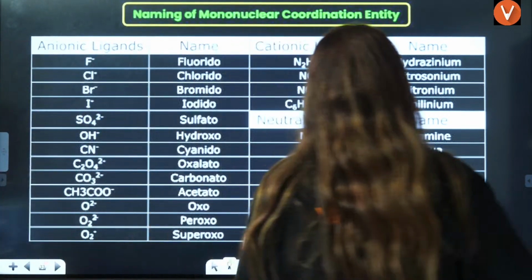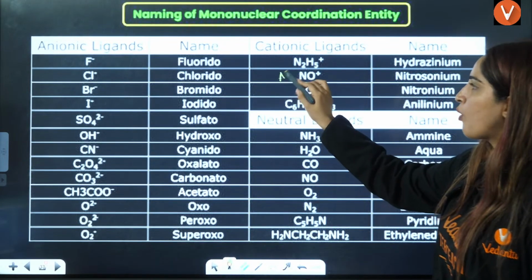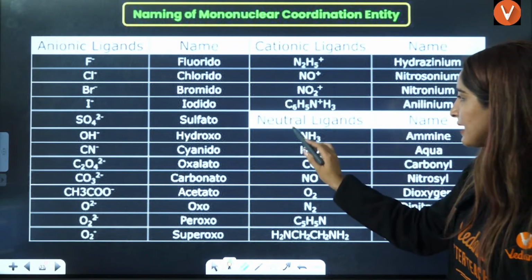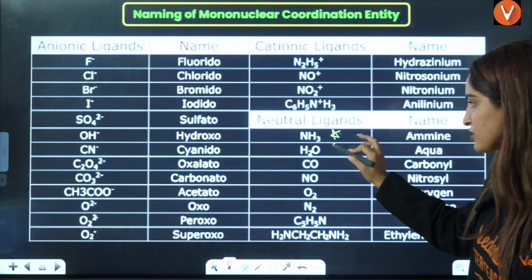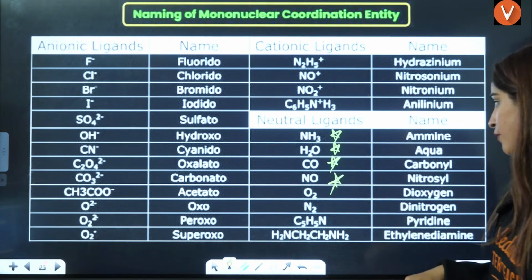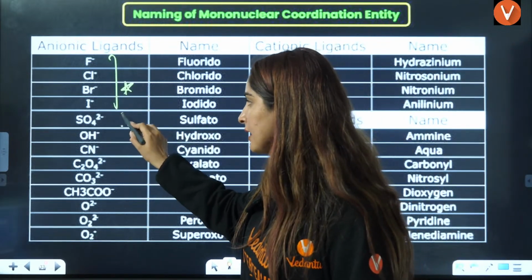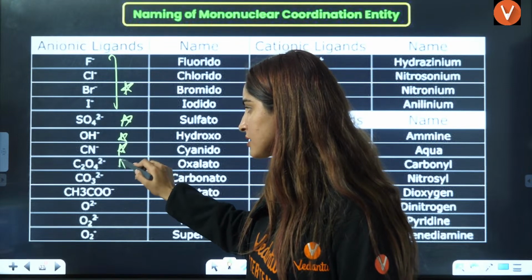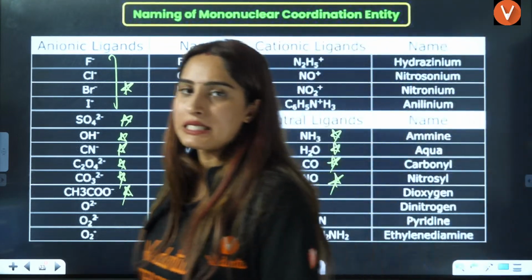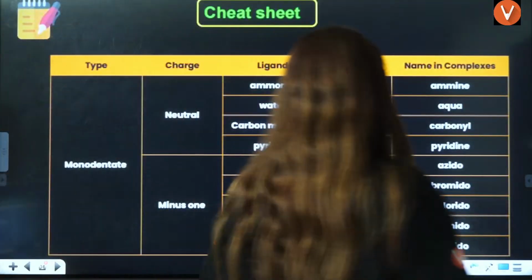Now, these are the positive ligands. Very rarely, mostly you will see NO positive in your exam, right? So these are the 4 positive ligands and these are the neutral ligands. Out of this, NH3, aqua, CO carbonyl is very important. Nitrosyl is also very important. From here, all the halogens, then oxalato, carbonato, acetato, all of them are important, right? This is how you should know the charges.